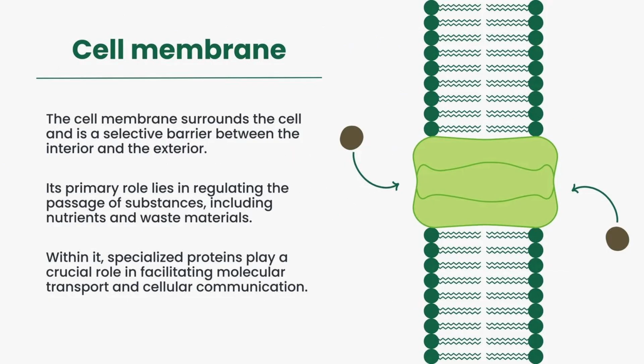Cell membrane. The cell membrane surrounds the cell and is a selective barrier between the interior and the exterior. Its primary role lies in regulating the passage of substances, including nutrients and waste materials. Within it, specialized proteins play a crucial role in facilitating molecular transport and cellular communication.